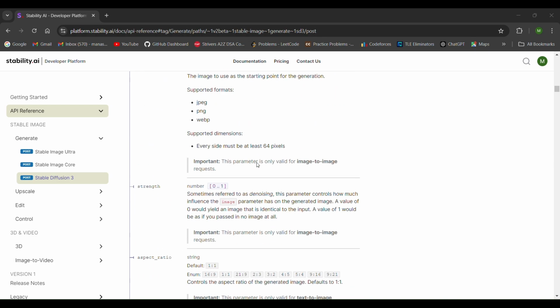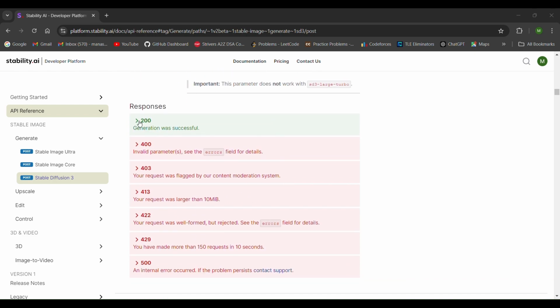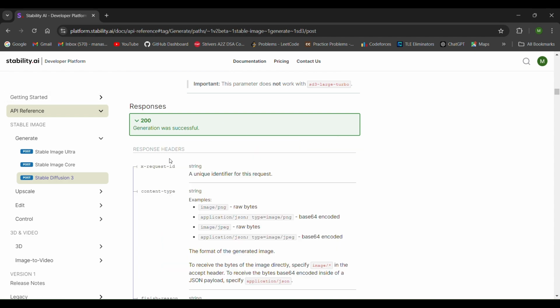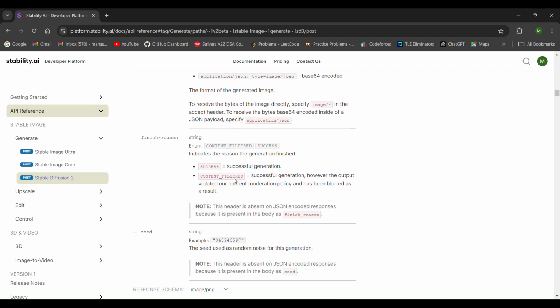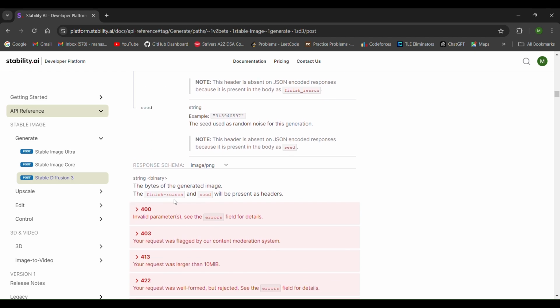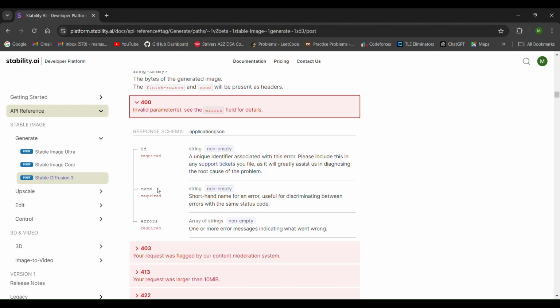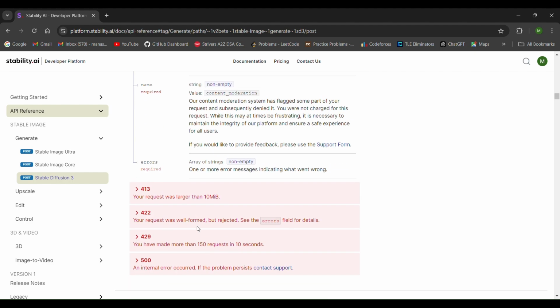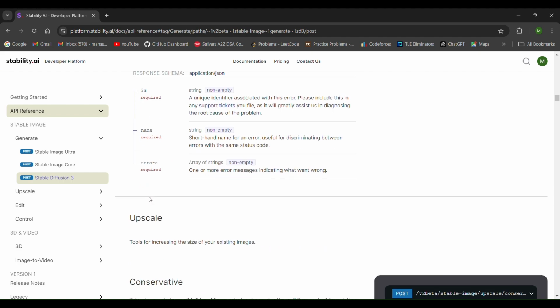And you can also look at the responses, like the 200 is for generation was successful, and you can also see the details on how the data will be sent and the seed, etc. And there are other error codes like 400, 403, the 500 internal error occurred problem.